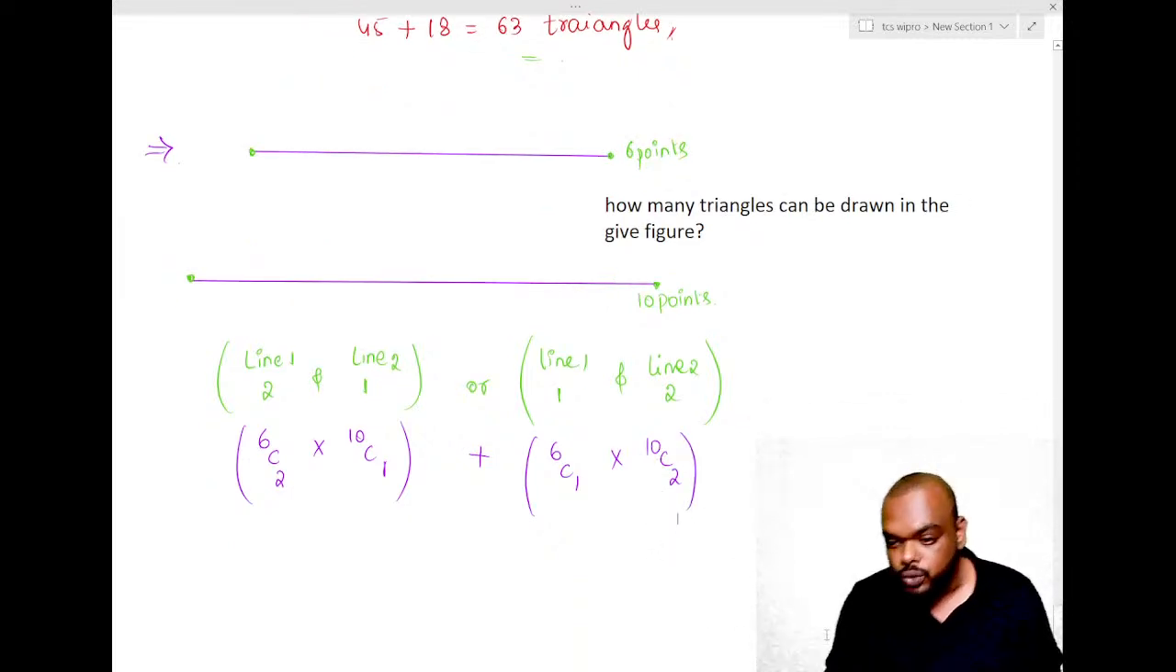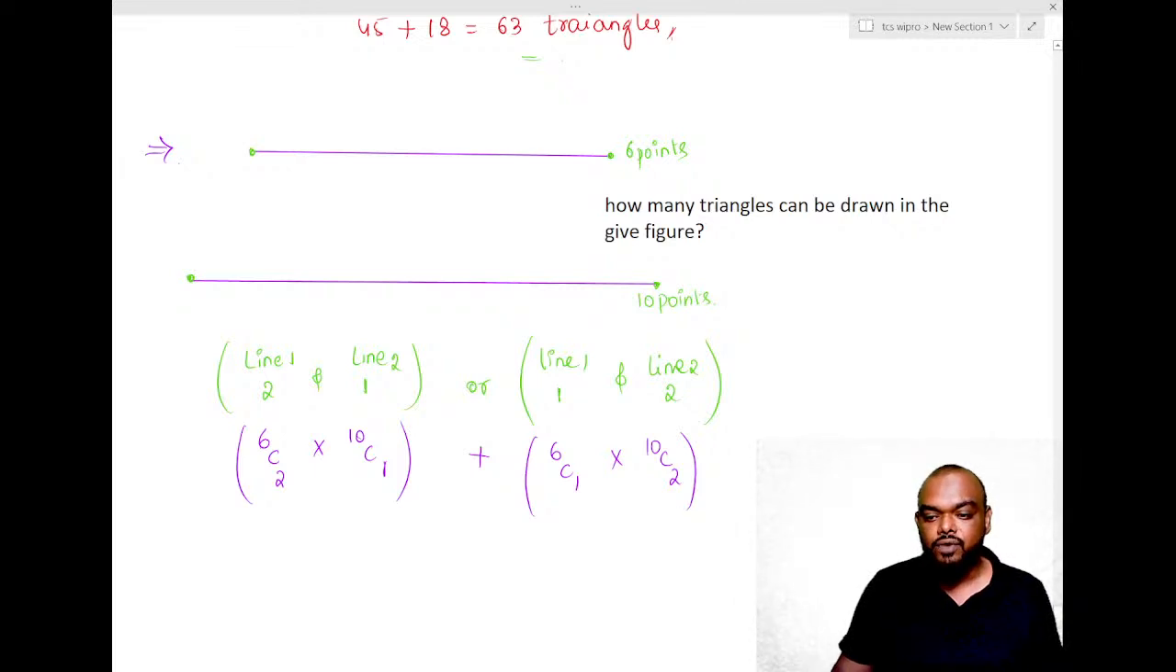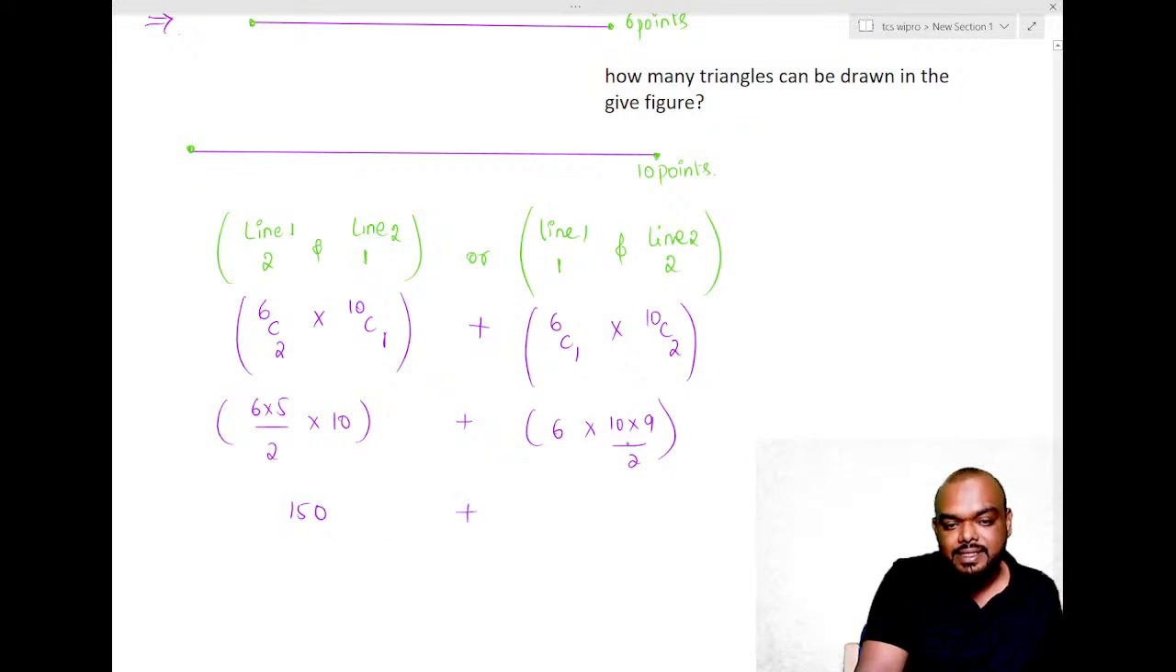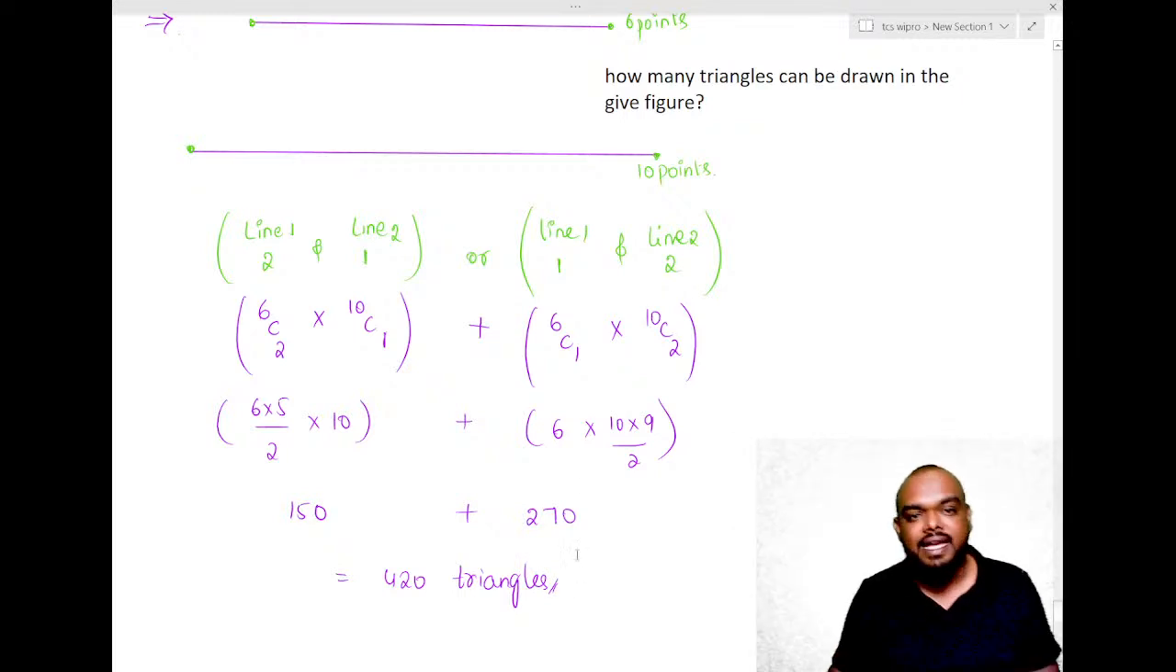So now if you do this, Manohar says 420 is the answer. What do we get here? 6C2 is 6 into 5 divided by 2, which is 15. 10C1 is 10. So 15 into 10 is 150. Plus 6C1 is 6, and 10C2 is 10 into 9 by 2, which is 45. 45 into 6 is 270. When we add both of them, that is 420 triangles. 420 triangles can be formed.